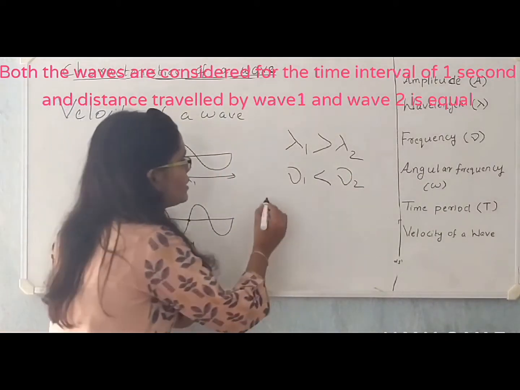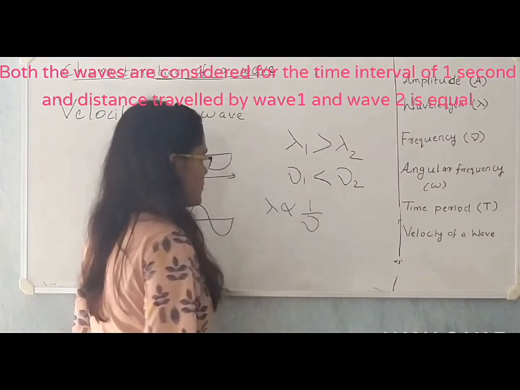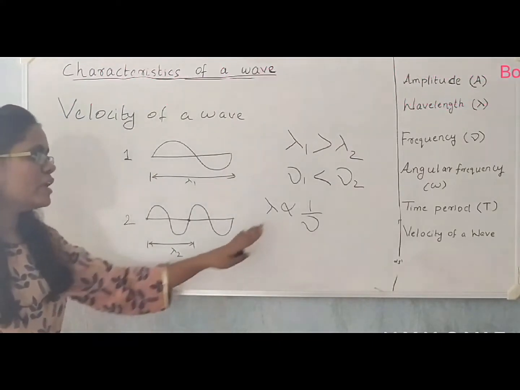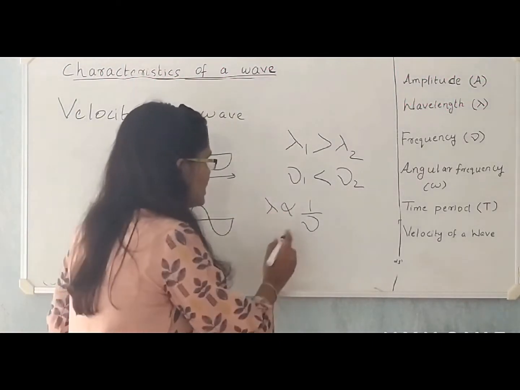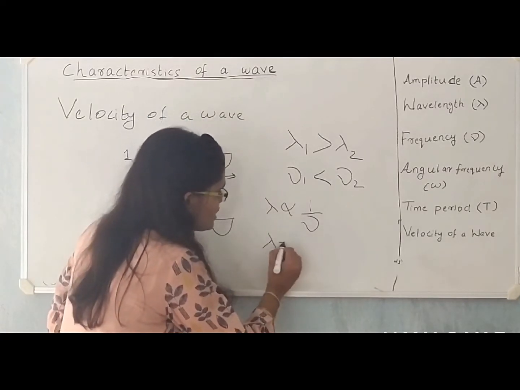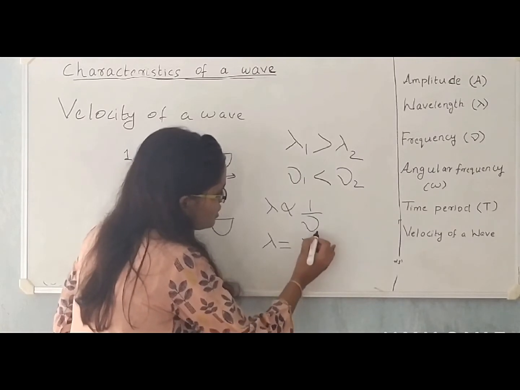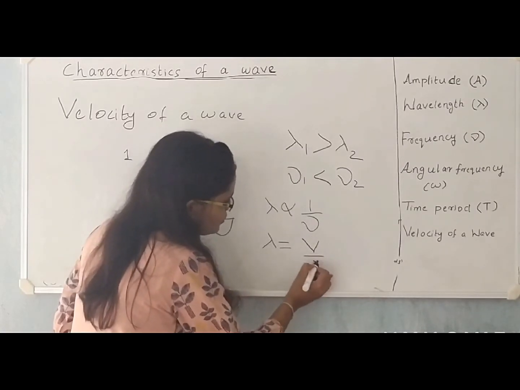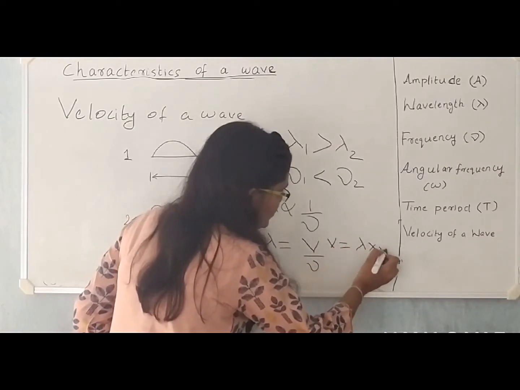It is inferred that wavelength is inversely proportional to the frequency. So when we remove this proportionality symbol, we get a proportionality constant. Let us denote it with V. Lambda is V by mu, so V is lambda into mu.